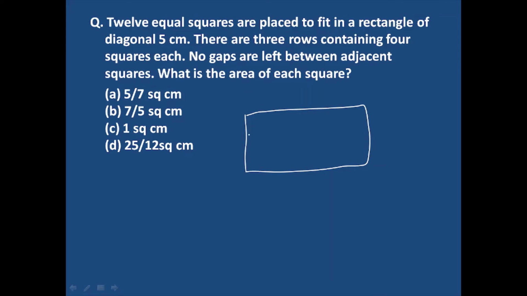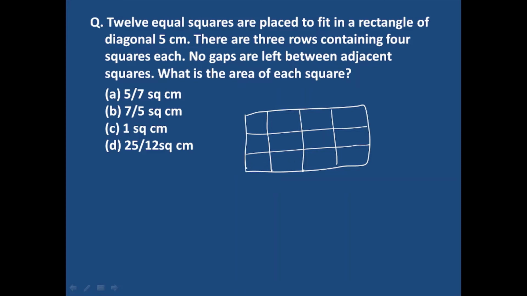There are three rows, and each row contains 4 squares. So this is the first, this is the second, and this is the third. 1, 2, 3 and 4 squares are there in each row, and the total number of squares is 12. Now no gaps are left between adjacent squares. What is the area of each square?